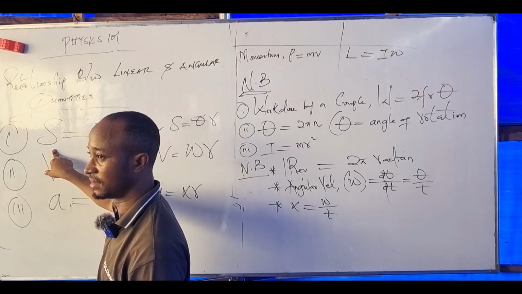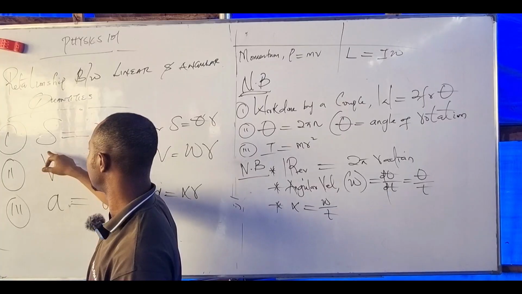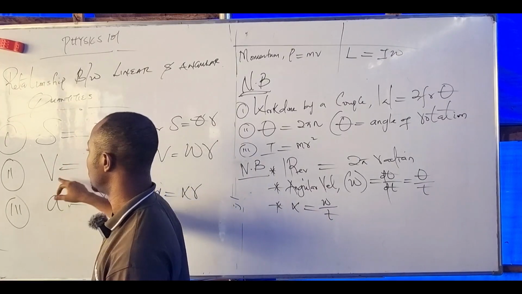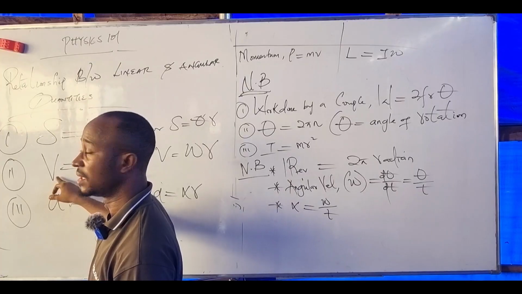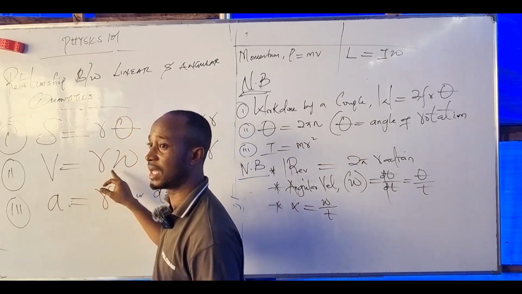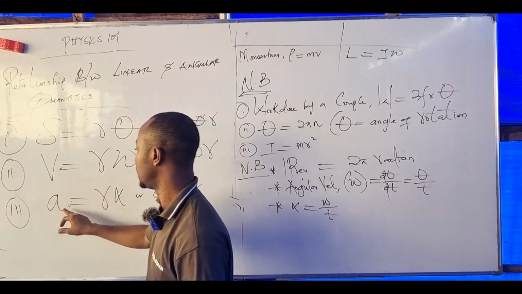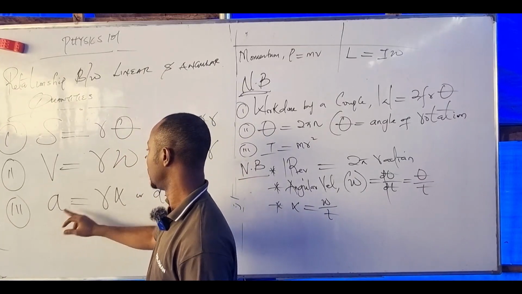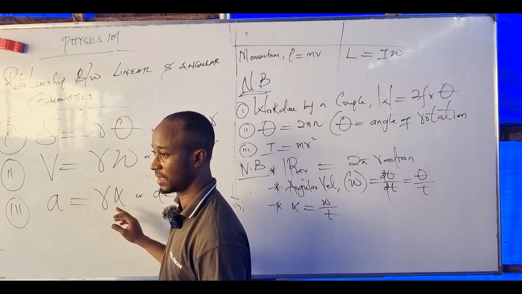Where S represents what here? Displacement equals R times angular displacement. What's V here? Velocity equals R times angular velocity. A equals to what? R times angular acceleration.